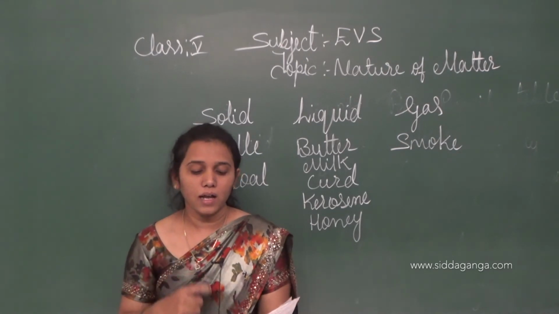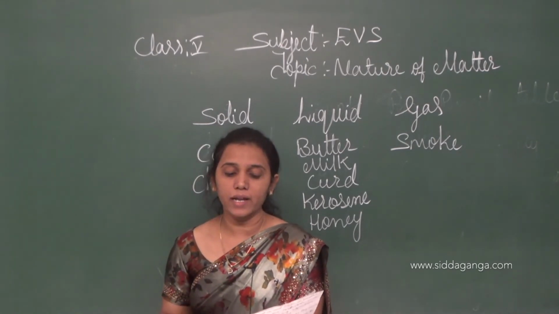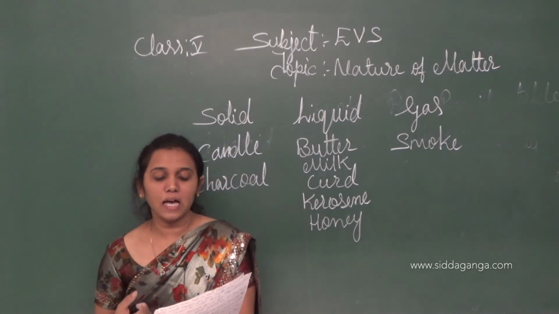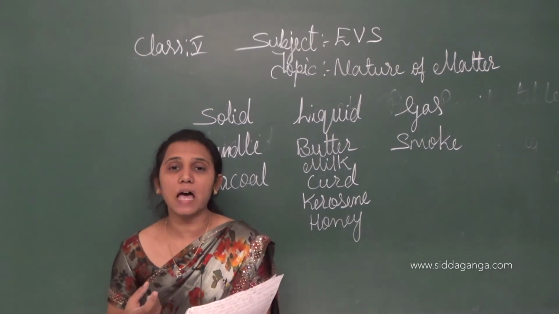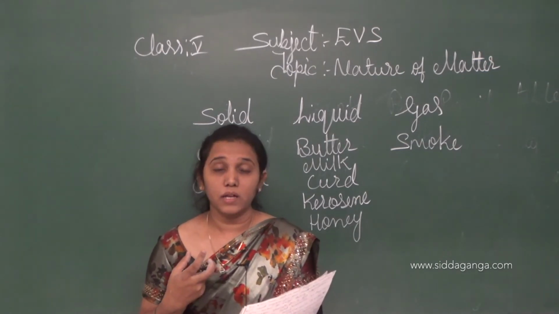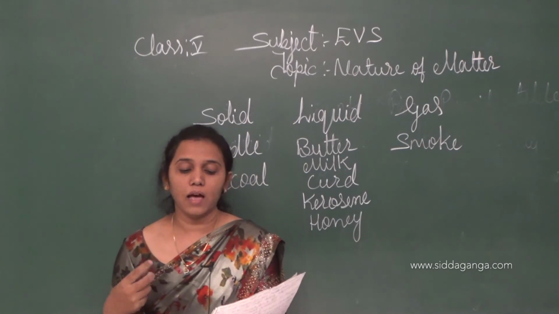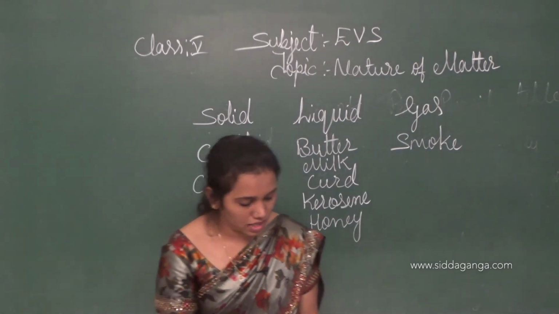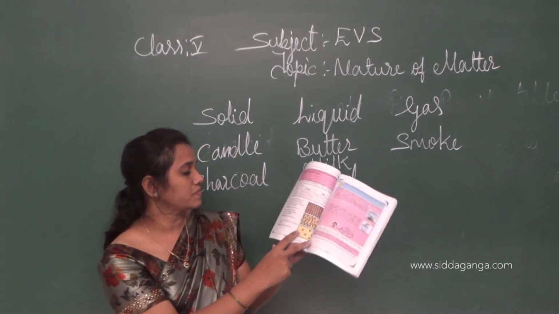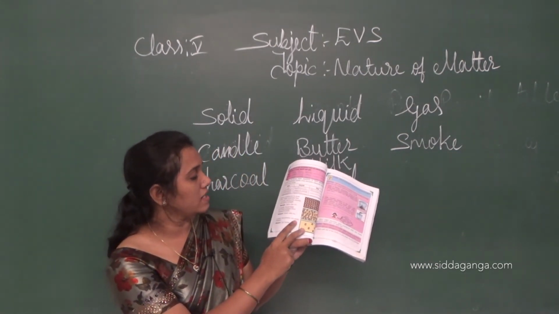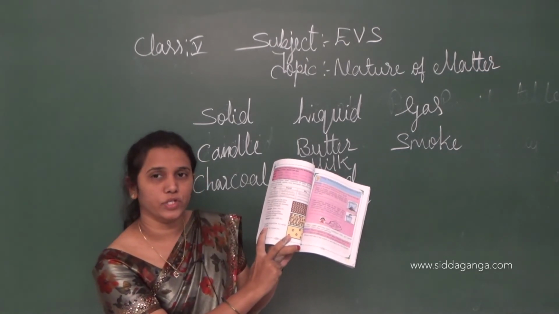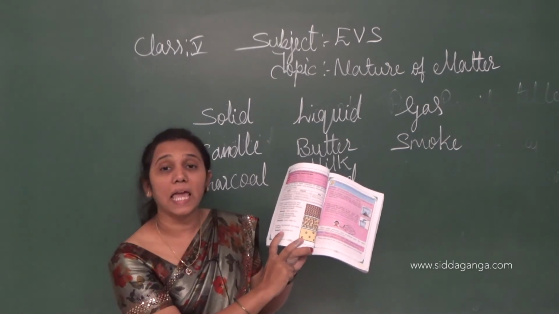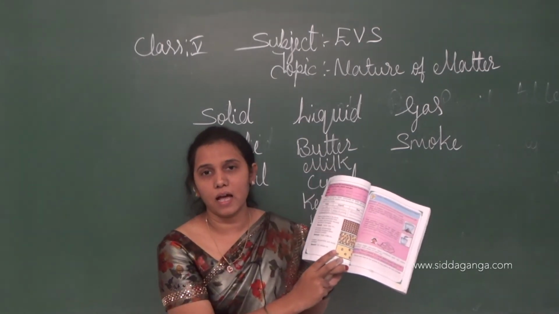As you can see in the third image, the space between two particles is much more than in solids or liquids. Examples for gases are air, smoke, etc. Okay children, see here third picture. In gases, the particles are rarely arranged.